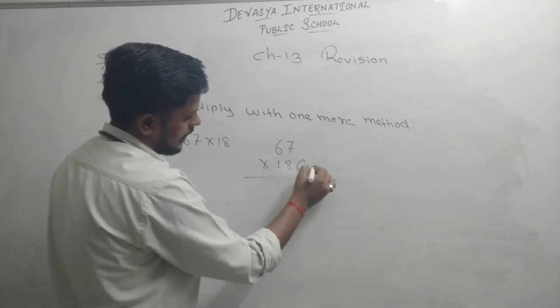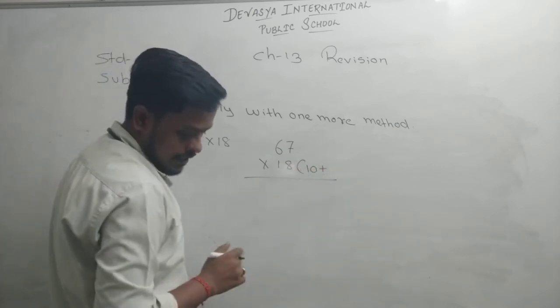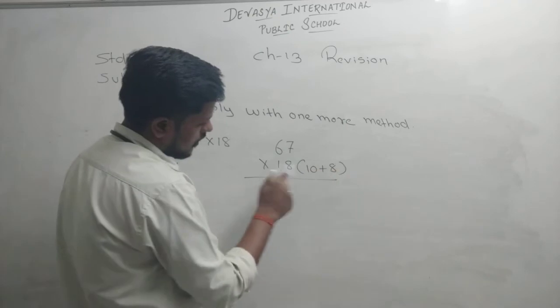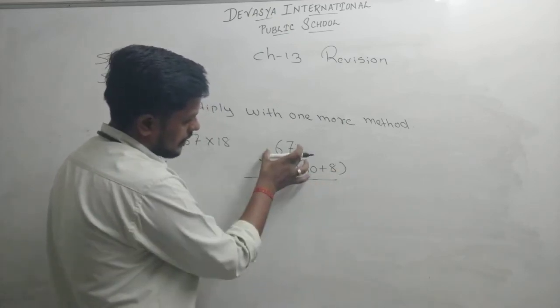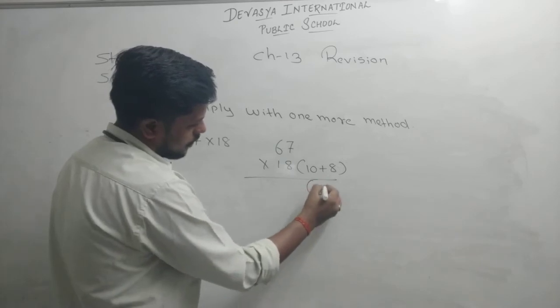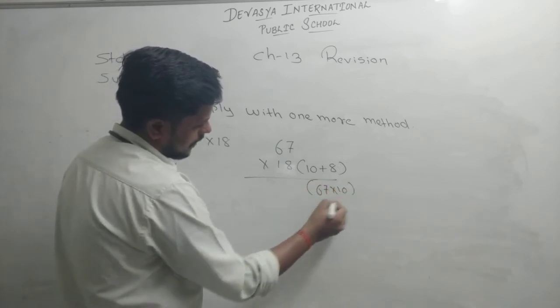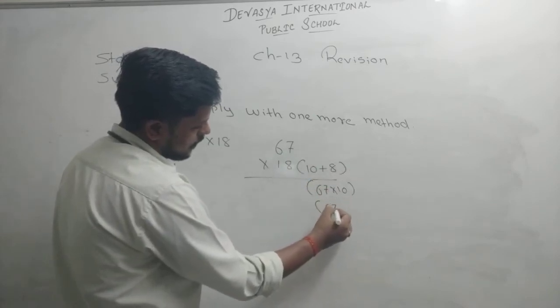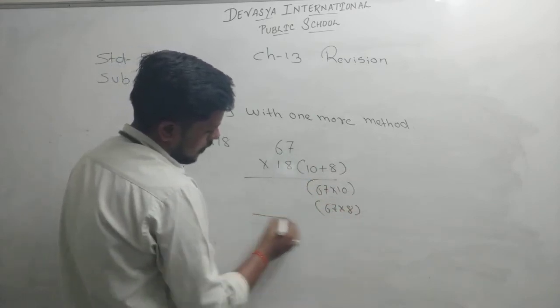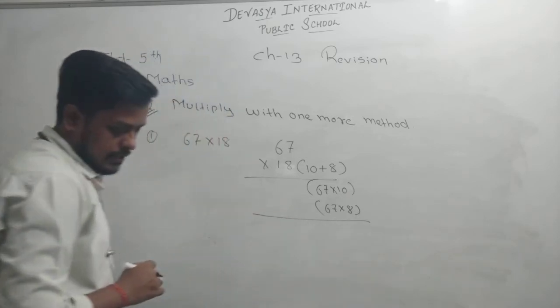So here we will write 10 plus 8. Clear? 18 तो 10 plus 8. So now here we will write 67 multiplied by 10, and here we will write 67 multiplied by 8, and here we will write the addition part.